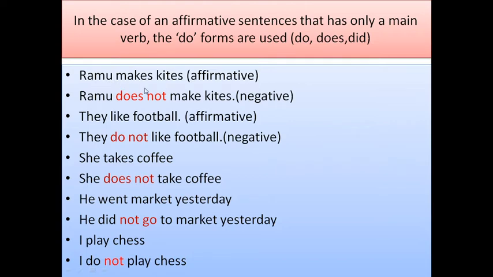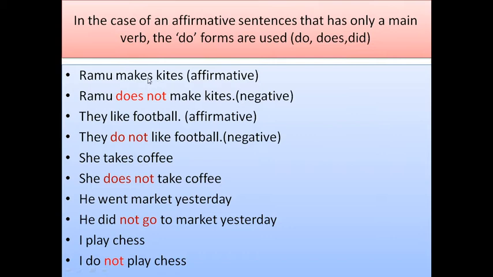So Ramu makes kites. This sentence has no auxiliary verb. It contains a main verb. This is V1 plus S. So now we have to form the negative according to the tense.